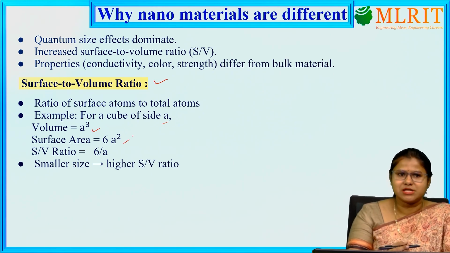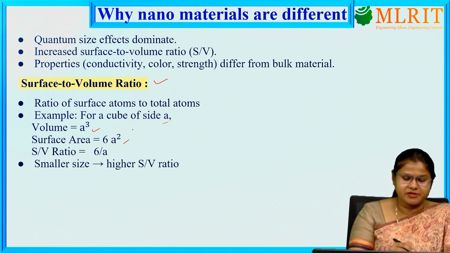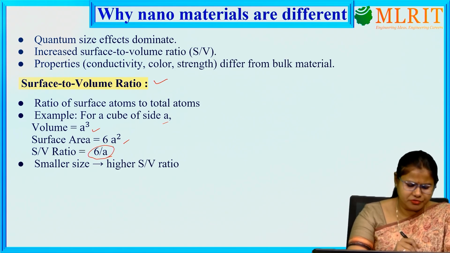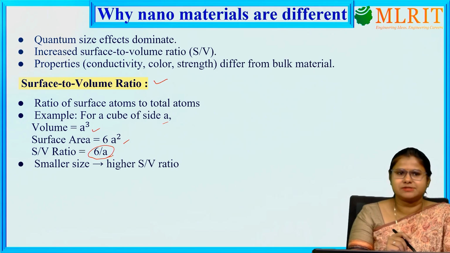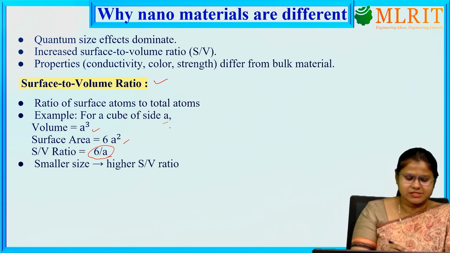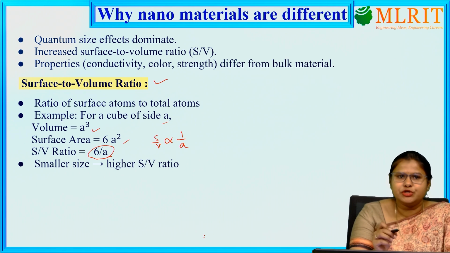What will be the surface to volume ratio? The surface area to the volume. If we solve this, we will find 6 by a. We can see this surface to volume ratio is inversely proportional to the width of that cube.